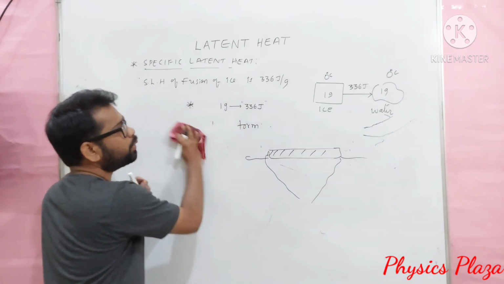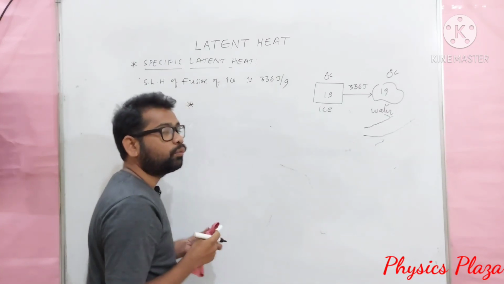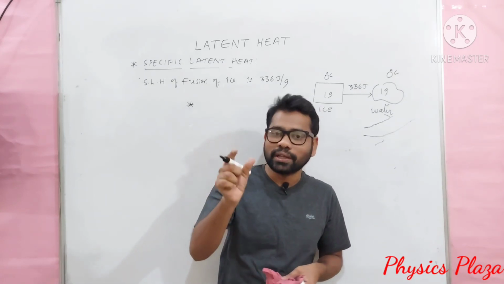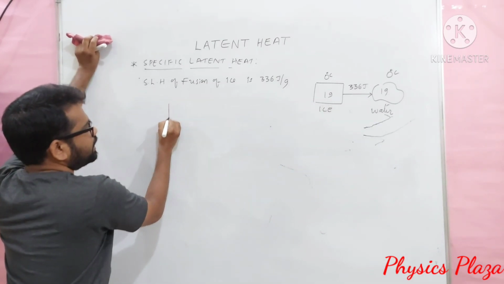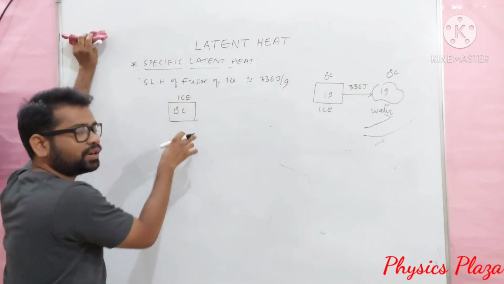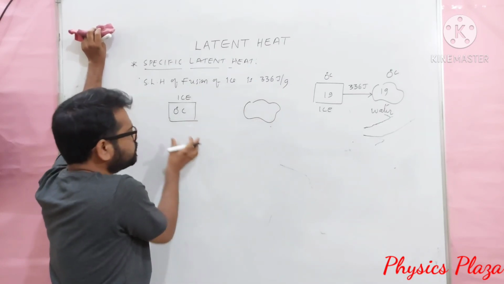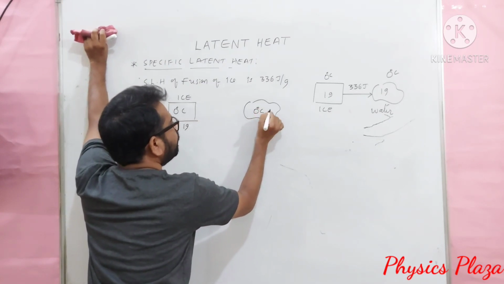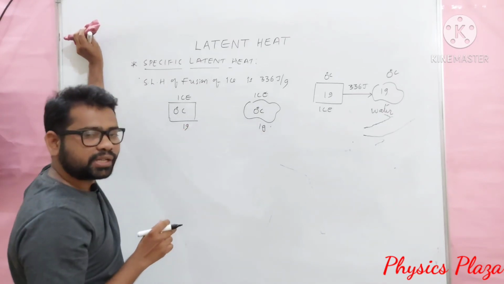And children, one very important thing we notice: in order to cool any liquid or juice, we prefer ice at 0 degrees Celsius rather than ice cold water at 0 degrees Celsius. What is the reason? Let us see in detail. Here let us take ice at 0 degrees Celsius, 1 gram, and here also 1 gram of ice cold water. Ice cold water can exist at 0 degrees Celsius. So why are we preferring ice only? Why not water, at the same temperature?